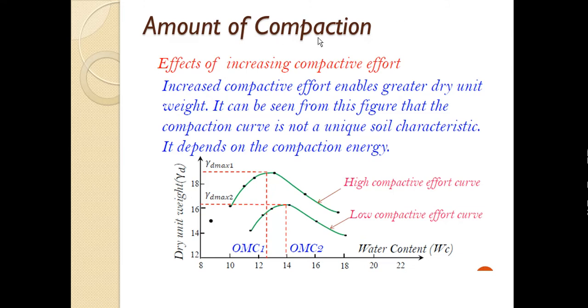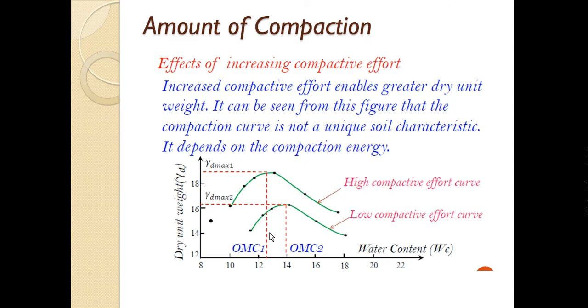Then the second factor is amount of compaction, or increasing compactive effort. Both are the same: amount of compaction or effect of increasing compactive effort. Increased compactive effort enables greater dry unit weight. When we increase the compactive effort, the dry unit weight increases. It can be seen from this figure that the compaction curve is not a unique soil characteristic. It depends on the compaction energy. When we increase the compaction energy, the dry density is improved and OMC is reduced.